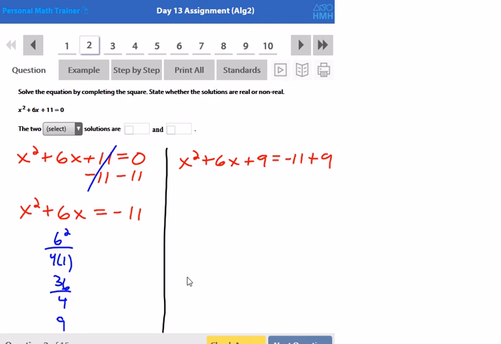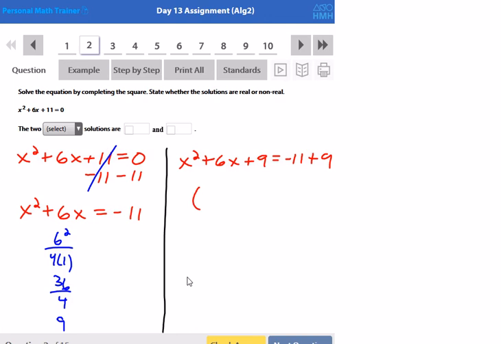By completing the square, I'm now guaranteed a perfect square trinomial. At the beginning, I didn't have a perfect square trinomial, but now I do. x squared and 9 are both perfect, and 6 squared is equal to 4 times 1 times 9. So the reason why I want a perfect square trinomial is so that I can factor.